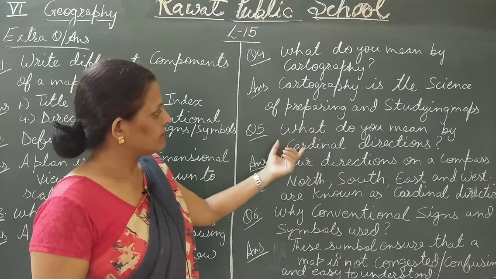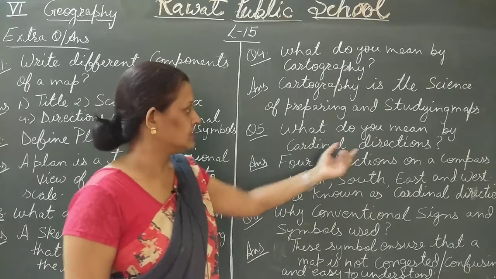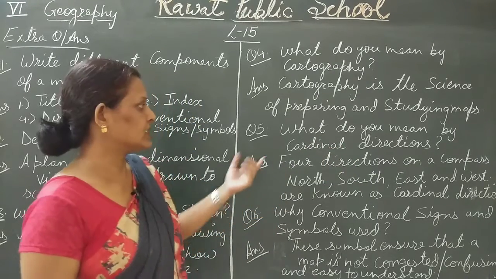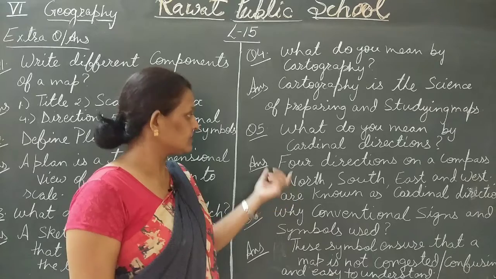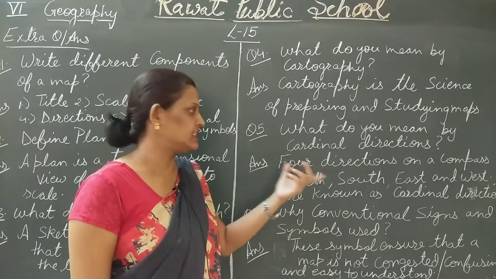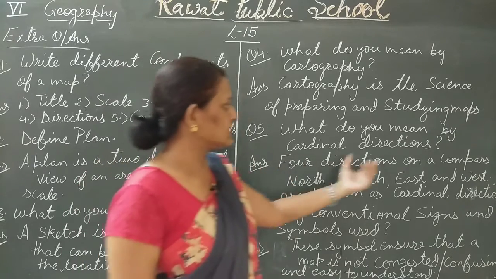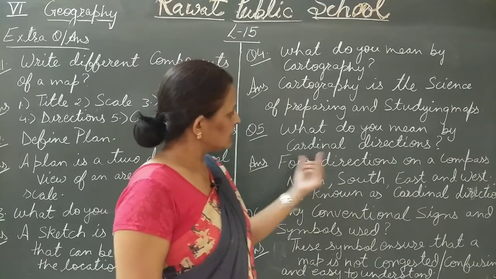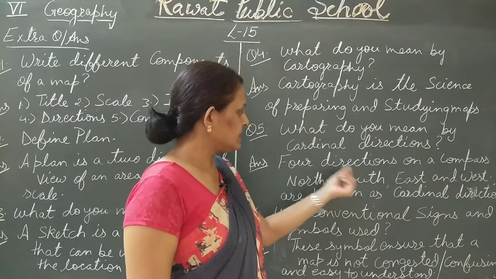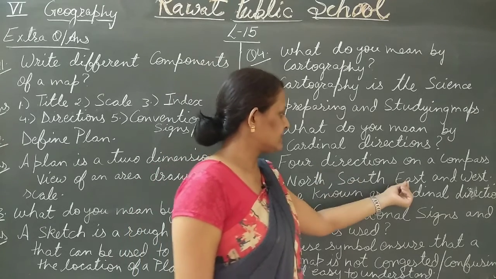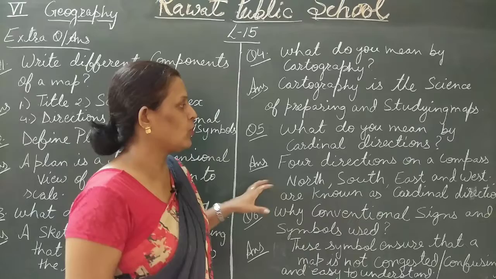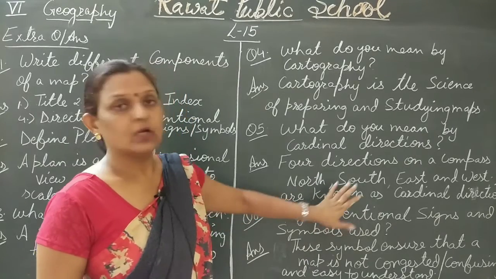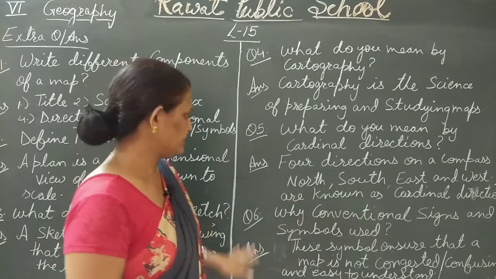Now what do you mean by cardinal directions? As in an earlier video I have also explained cardinal directions. There are 4 major cardinal directions: north, south, east and west. Now 4 directions on a compass: north, which is denoted by N, south by S, east by E and west by W. These 4 directions are called cardinal directions.